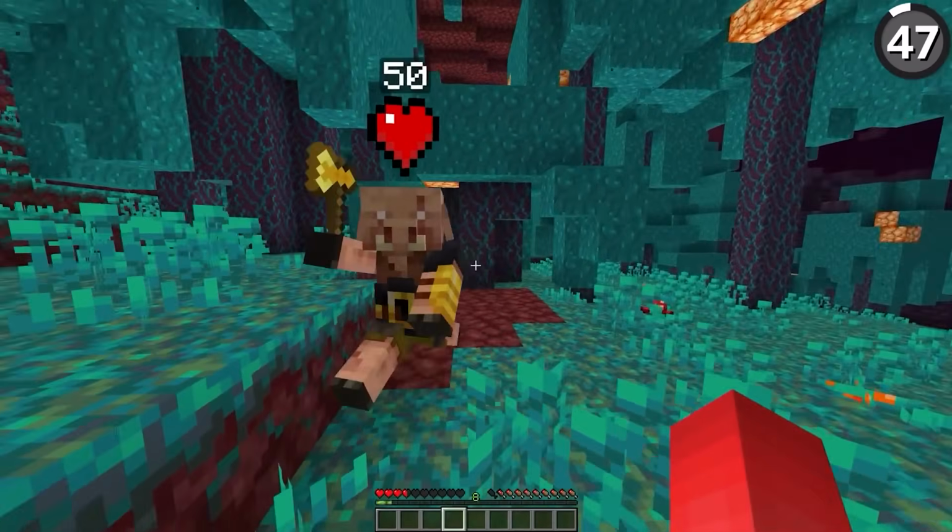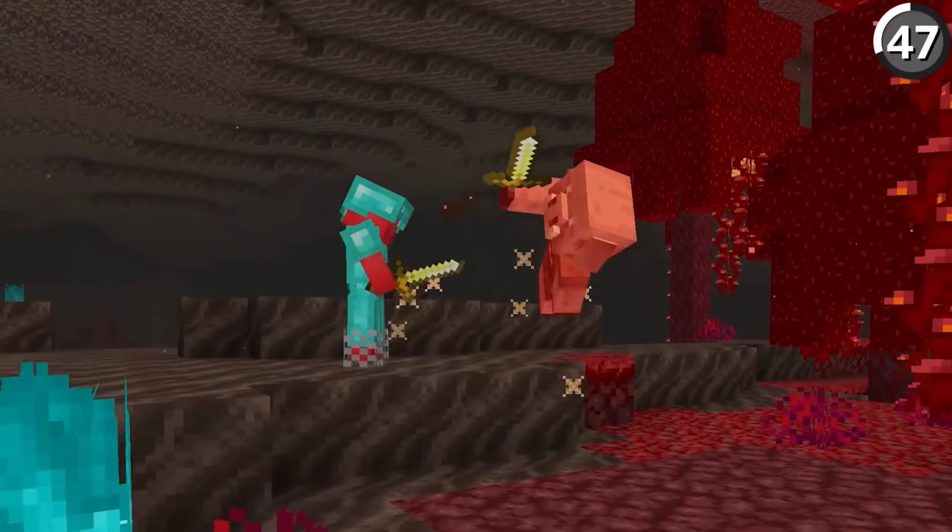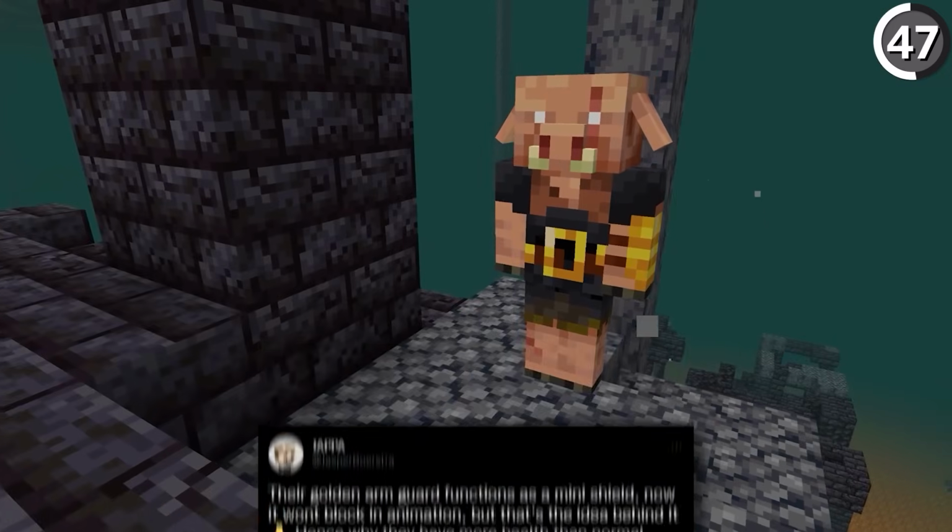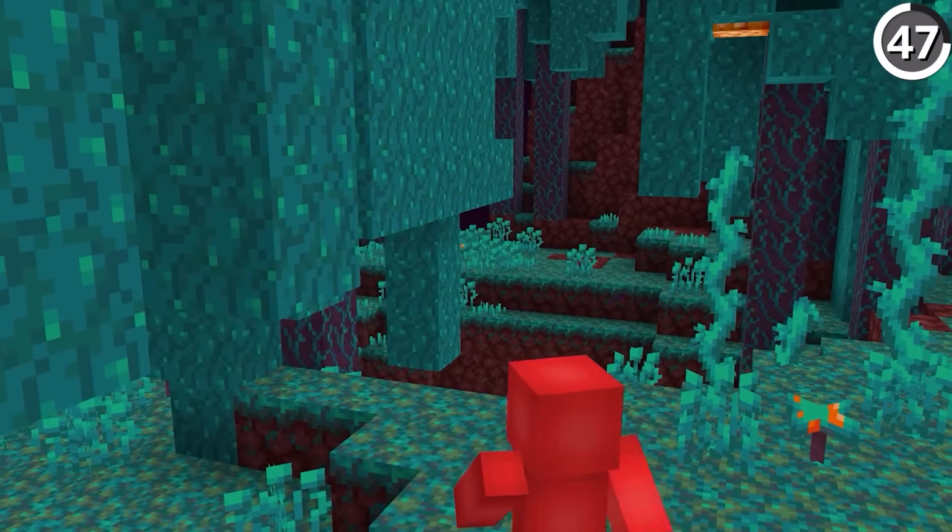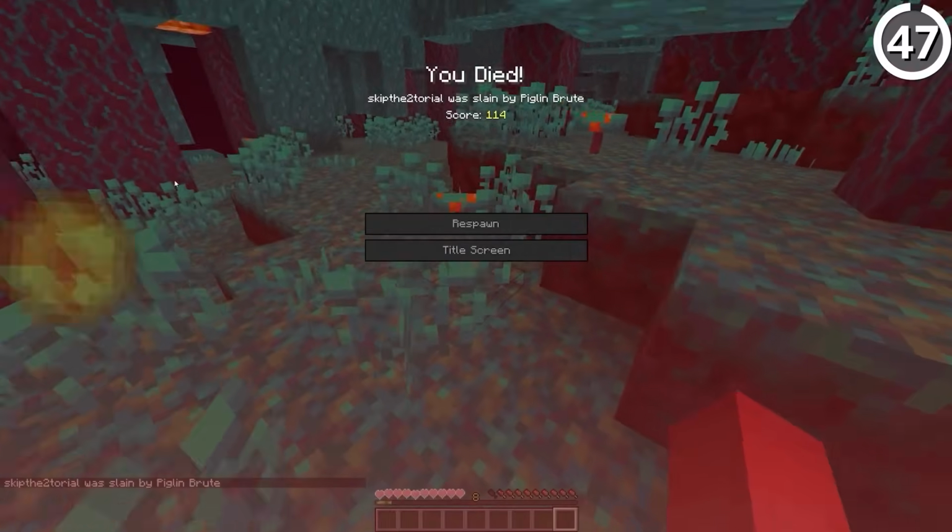Why do piglin brutes have 50 HP compared to the regular piglin's 16? Well, according to the lead artist Jasper, that's because their golden arm guard serves as protection, which is the first ever case of golden armor actually being effective.